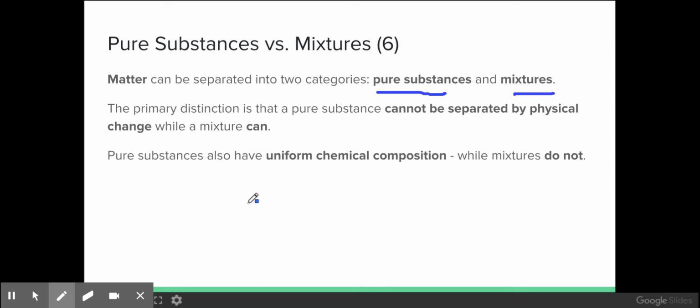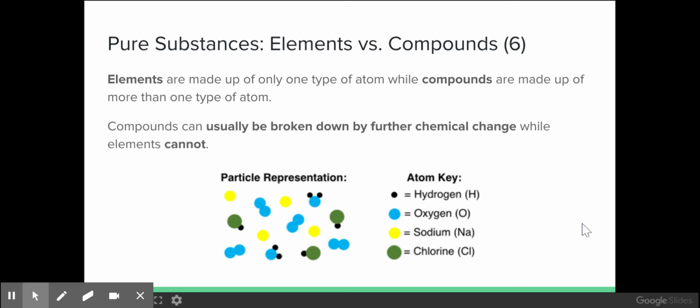Pure substances have a uniform chemical composition. Mixtures do not. And that really distinguishes these two classifications of matter. When we talk about pure substances, we talk about elements versus compounds. Elements are made up of one type of atom, and compounds are made up of more than one type of atom.